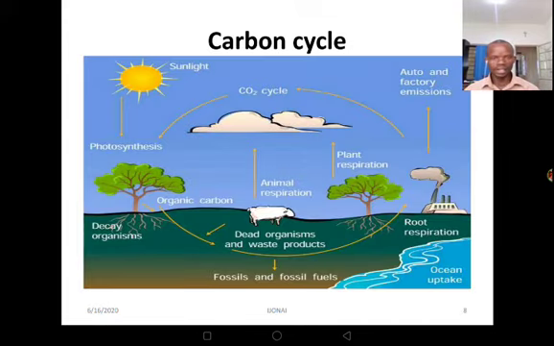Now, this is another summary of the carbon cycle. This one is more elaborate, whereby we are seeing the sun through the process of photosynthesis. Like we're going to discuss in nutrition, the plants will be in position to take in carbon dioxide. Then from there, they are going to make food. That food can be eaten by the animals, and the same food can also be used by the same plants. Then from there, the whole process is going to continue like in the previous cycle.